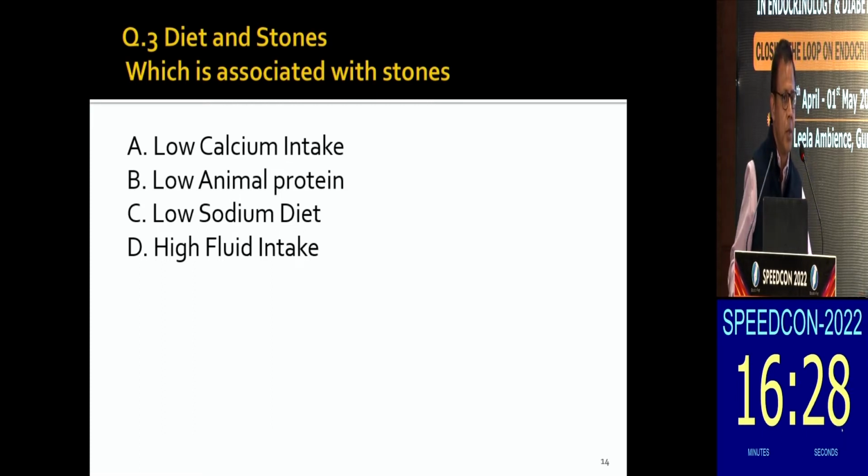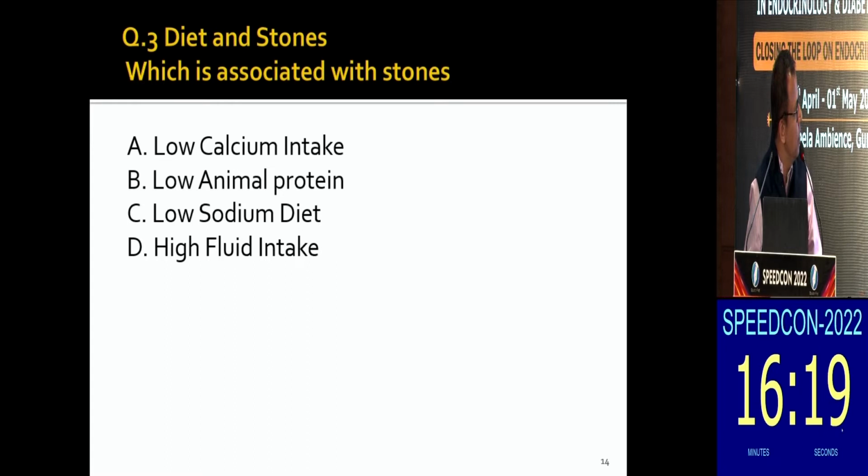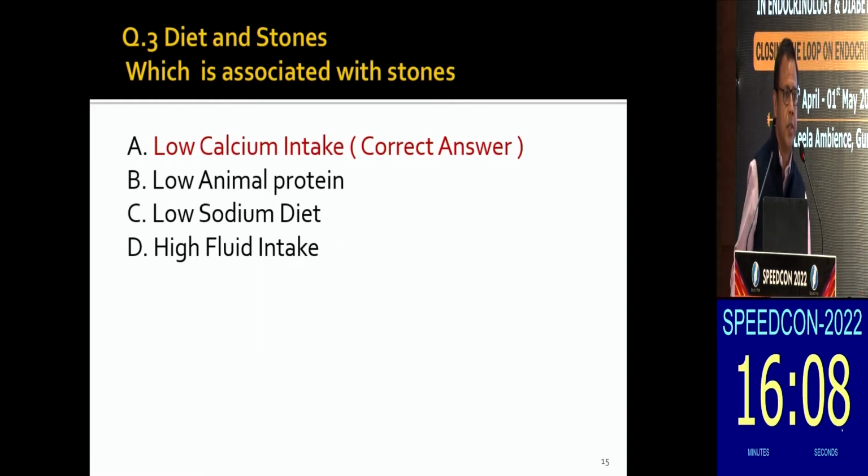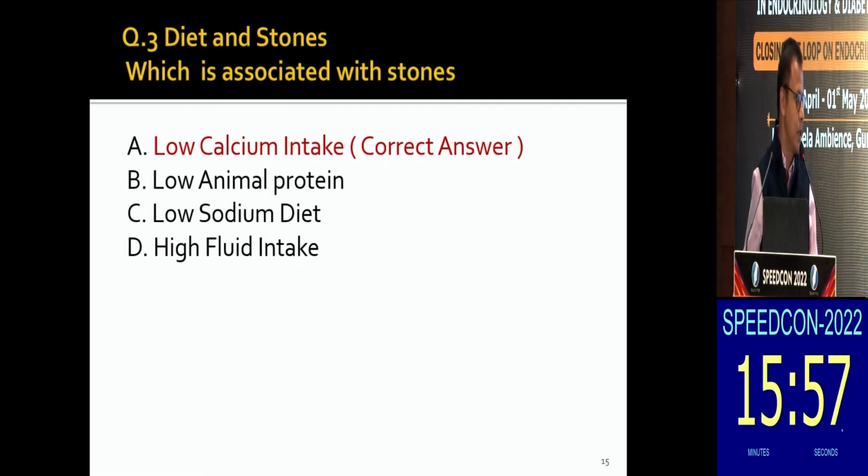So, a lot of things about diet and stones. Which is associated with increased renal calculus? Low calcium intake, low animal protein, low sodium diet, or high fluid intake. In fact, high fluid intake is always protective for renal calculus. So out of these choices, in fact, low calcium is the paradoxical one, which we sometimes feel. I have seen, and maybe most of you have seen, that patients with renal calculus will tell you that they are not taking milk or calcium in the diet because they have renal calculus. So this is paradoxical, once you have low calcium in the diet. So why can low calcium predispose to renal calculus?